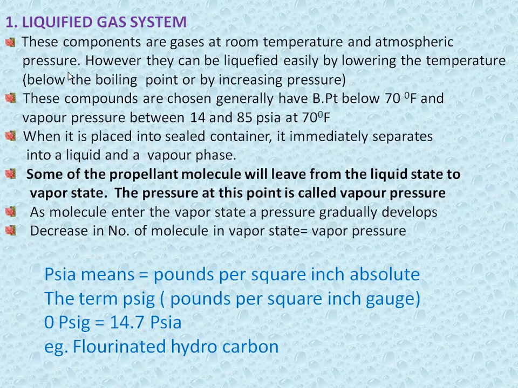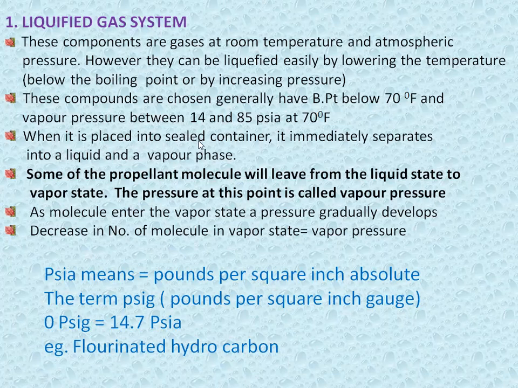These components are gases at room temperature and atmospheric pressure. However, they can be liquefied easily by lowering the temperature. Components in this liquefied dosage form are generally chosen with a boiling point below 70 degrees Fahrenheit and vapor pressure between 14 to 85 psi at 70 degrees Fahrenheit.